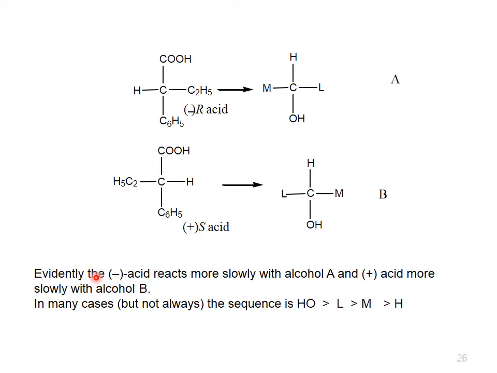In many cases, but not always, the sequence is OH has greater priority as compared to the ligand, then a methyl, then an alkyl group, and then hydrogen. This is in many cases but not always. This is the CIP sequence priority order.